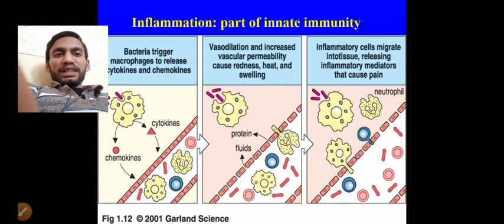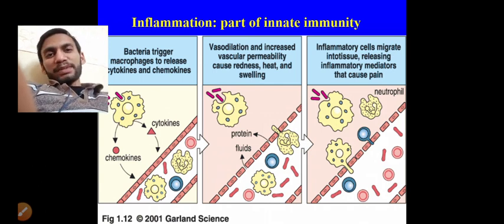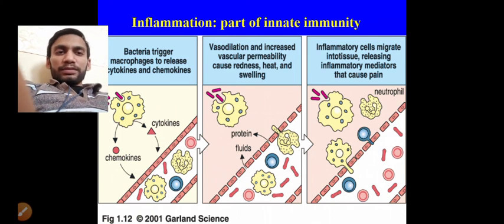Inflammatory cells migrate in the tissue and release inflammatory mediators. Inflammatory mediators, I already told you, when this cell membrane gets ruptured, it releases arachidonic acid, the cyclooxygenase enzyme is activated, and the prostaglandins are formed.